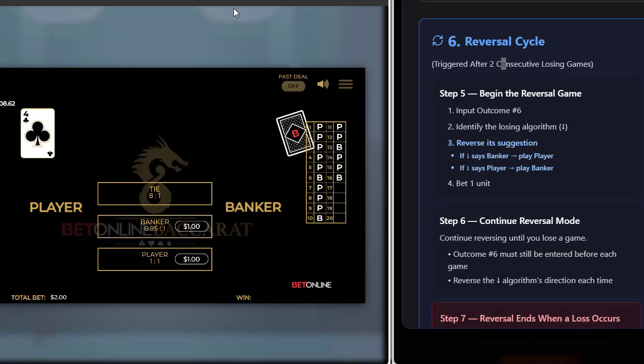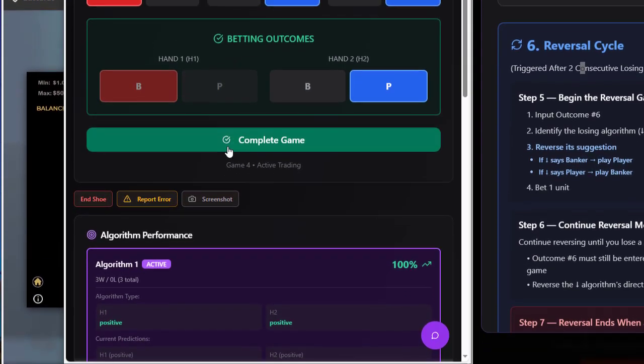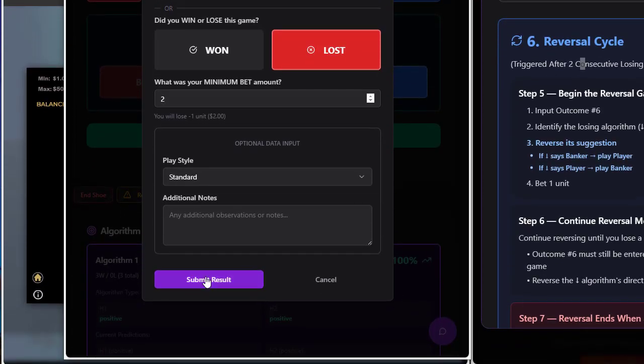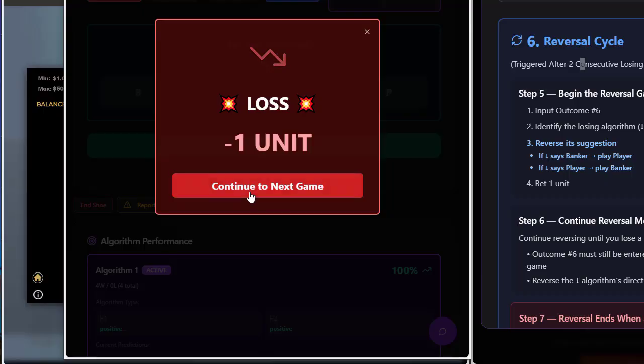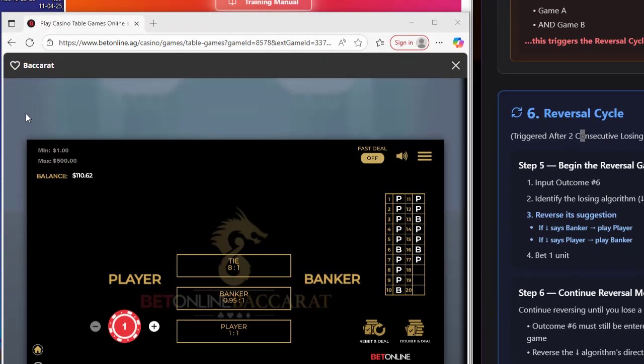We're only playing hand 1 of each game. All right, so we're going to input that there, and we're going to put that we lost here and submit. All right, and now we're waiting for the next outcome of the next game.